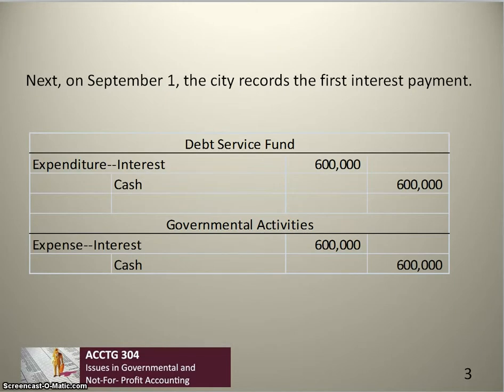6 months later, on September 1st, the city records the first interest payment on the bonds. The entries are essentially the same in the debt service fund and in the governmental activities, with the one difference that in the debt service fund, which is a governmental fund, we record interest payments as an expenditure, while in the governmental activities, we record interest payments as an expense.